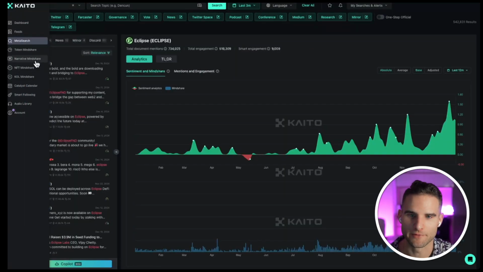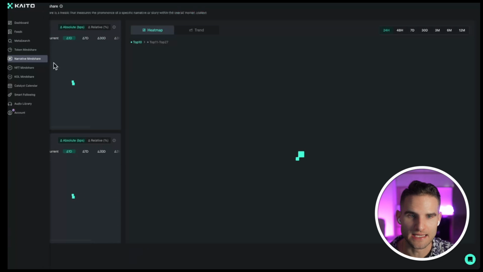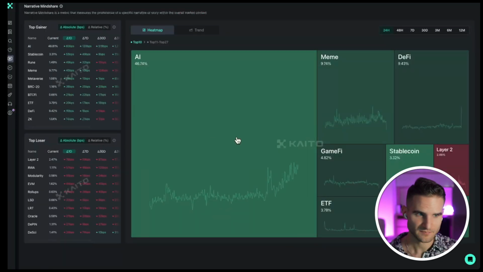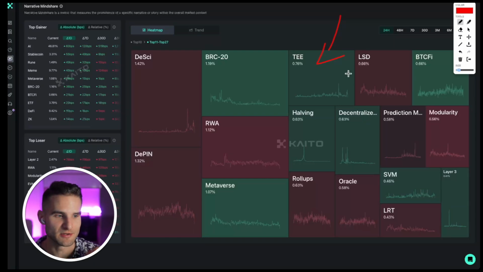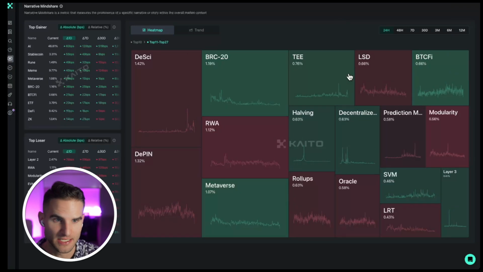Some other things that I think are really interesting are taking the narrative mindshare. So let's say you're an up-and-coming project and you're focused on AI. You can see, hey, you're going to be riding a humongous AI wave. But one problem is everyone's talking about AI. So when everyone's talking about AI, it's really difficult to stand out from the crowd. So one thing somebody might do is go to the top 11 to 27 and see, we can target trusted execution environments, and be like, hey, how can we be the trusted execution environment person and then sprinkle in the AI so we're essentially hitting both.